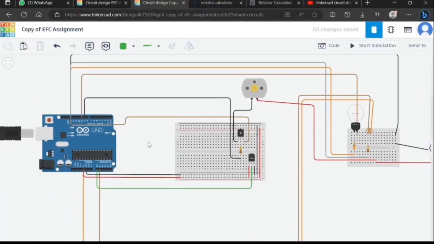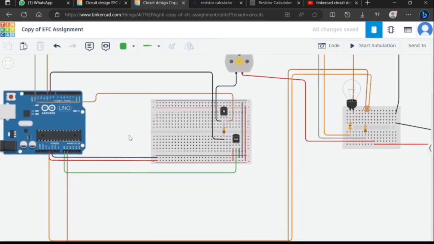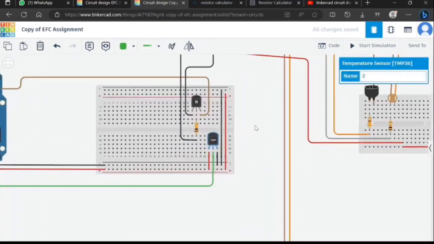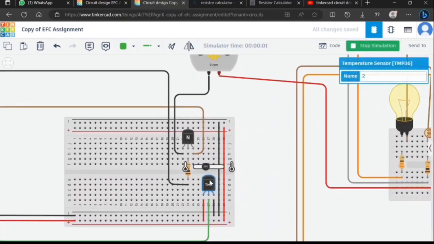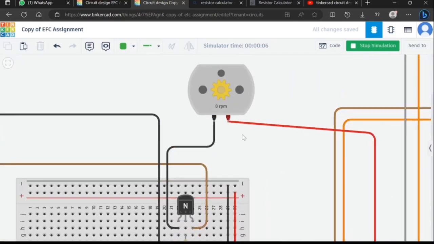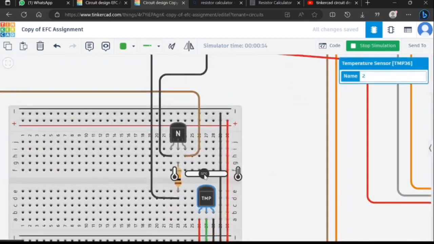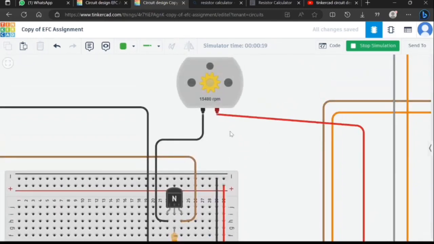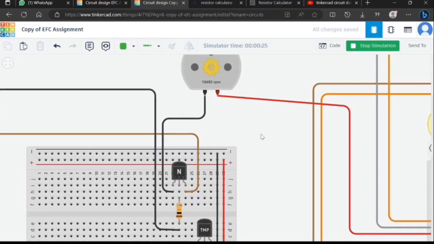Okay, now I will show you the simulation of the circuit. So we use the Arduino to set the threshold for our temperature resistor. So here we can see that we start the simulation. Okay, so you can see that here the temperature is 35 degrees, or I will set 31, 32. And our motor fan, which is our ventilation fan, is still not spinning. So when we set our temperature above, like 36, we can see that our ventilation fan starts spinning. So that's one of the functions of the circuit.